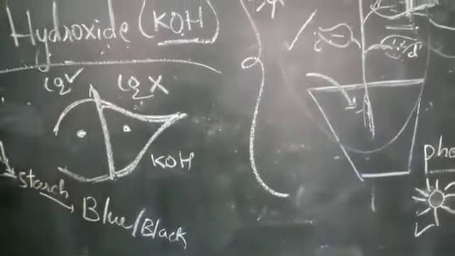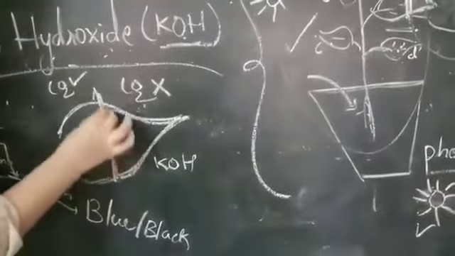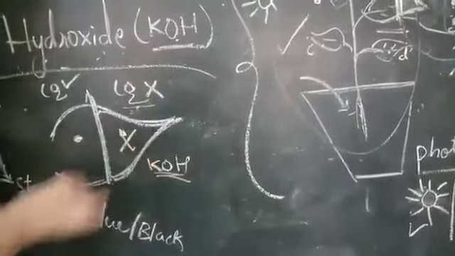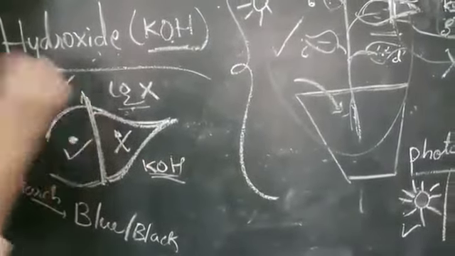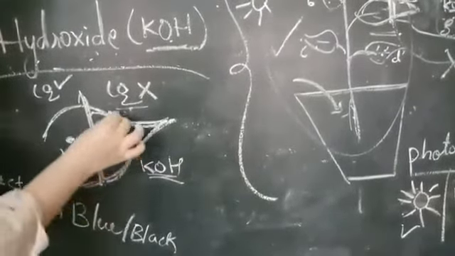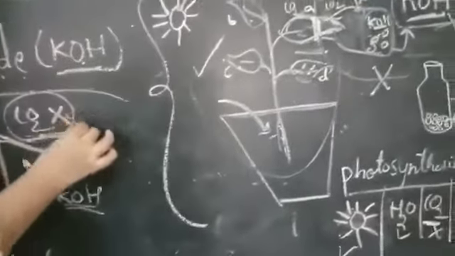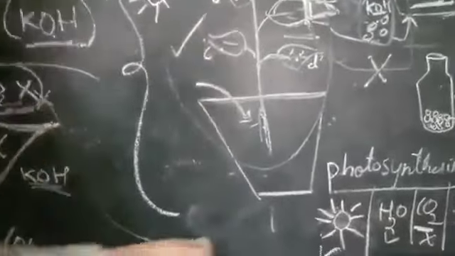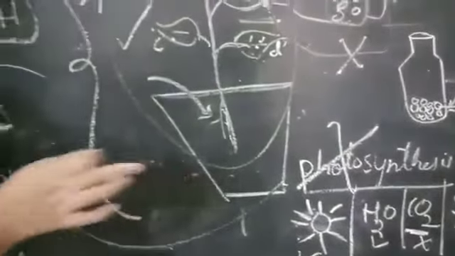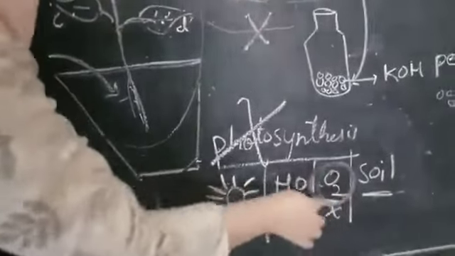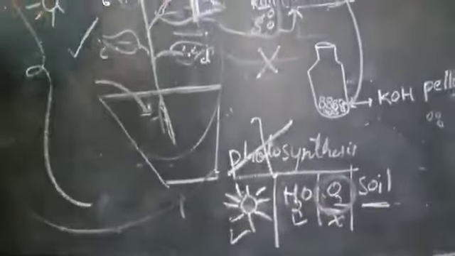So according to you, where will the color not form? In the place where KOH is present, where CO2 is absent, blue or black color will not form, but here blue or black color will be formed. Why, teacher? Because here CO2 is absent. Why, teacher? Again, if you have a doubt, it is because with absence of CO2, the photosynthesis process is not occurring. So with the help of this experiment, we can say that CO2 is very necessary for the photosynthesis process.